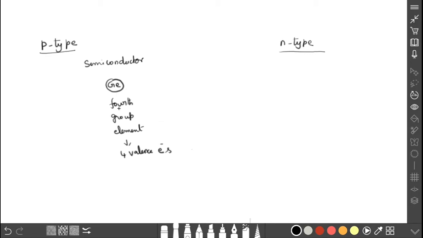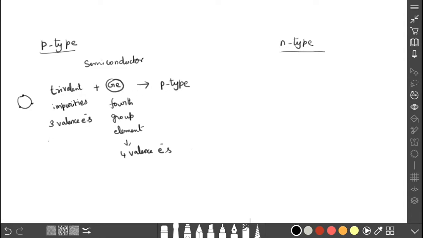So these elements are called fourth group elements in the periodic table. Okay, so this germanium is added with trivalent impurities. What is that? Trivalent impurities. From the name we can understand very clearly, trivalent means 3. So in the outermost orbit it consists of only 3 valency electrons. When the semiconductor is added with trivalent impurities, it forms a p-type semiconductor.